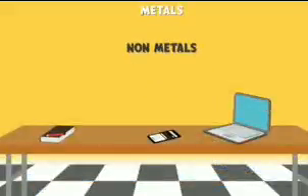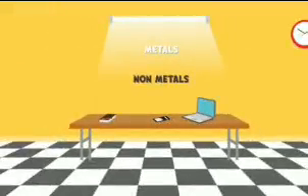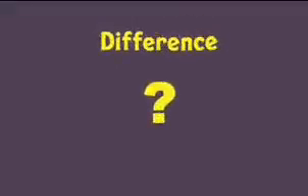What is your table made up of? Aluminium or wood? What about the phone or the laptop you're viewing this video on? Is it made up of metals and non-metals? As a matter of fact, it is. Almost everything around will be made up of either a metal or a non-metal. But how do you differentiate between the two? Well, for that, let us look at the physical properties of each category in detail.